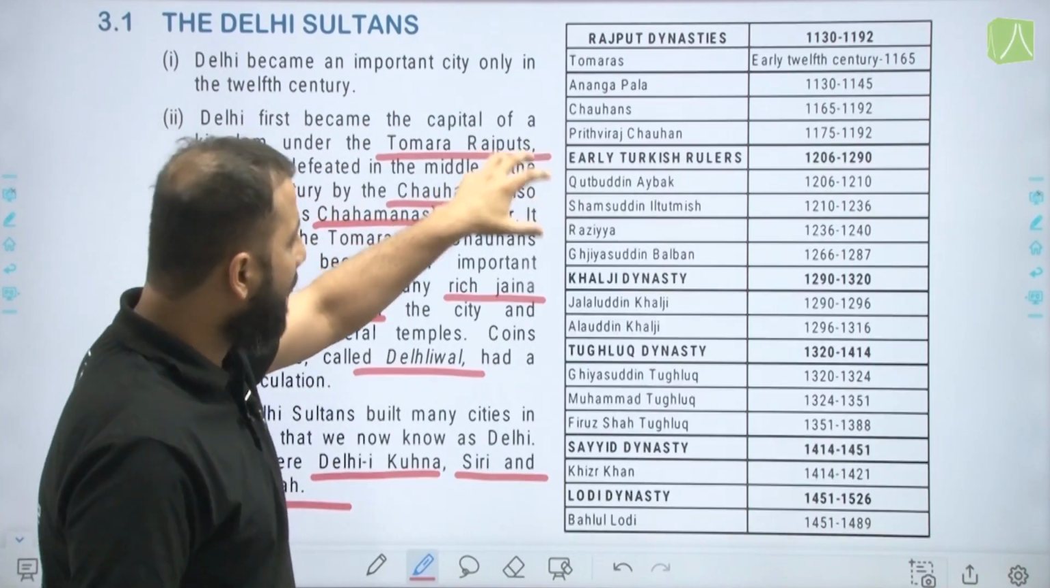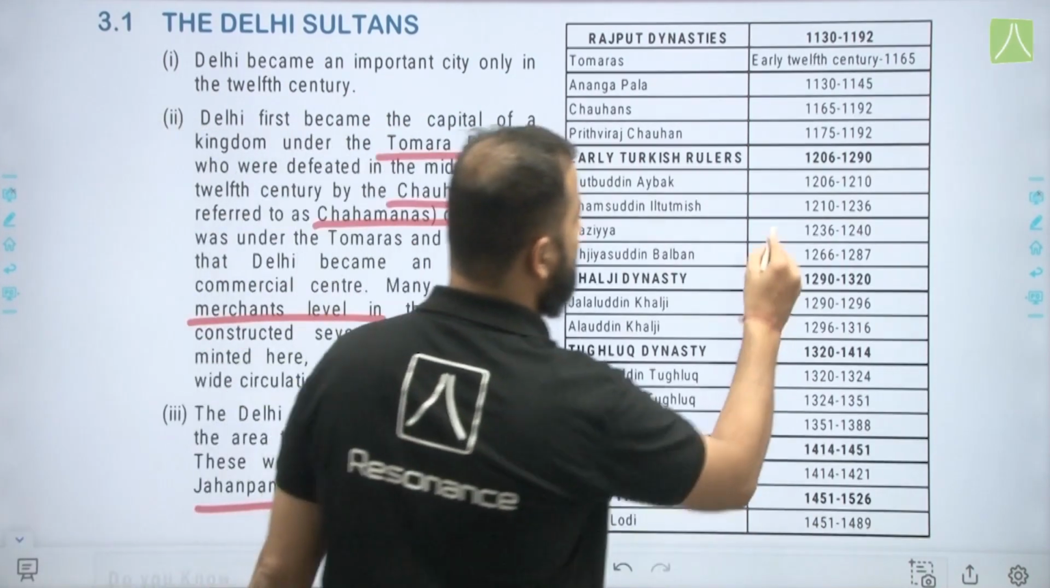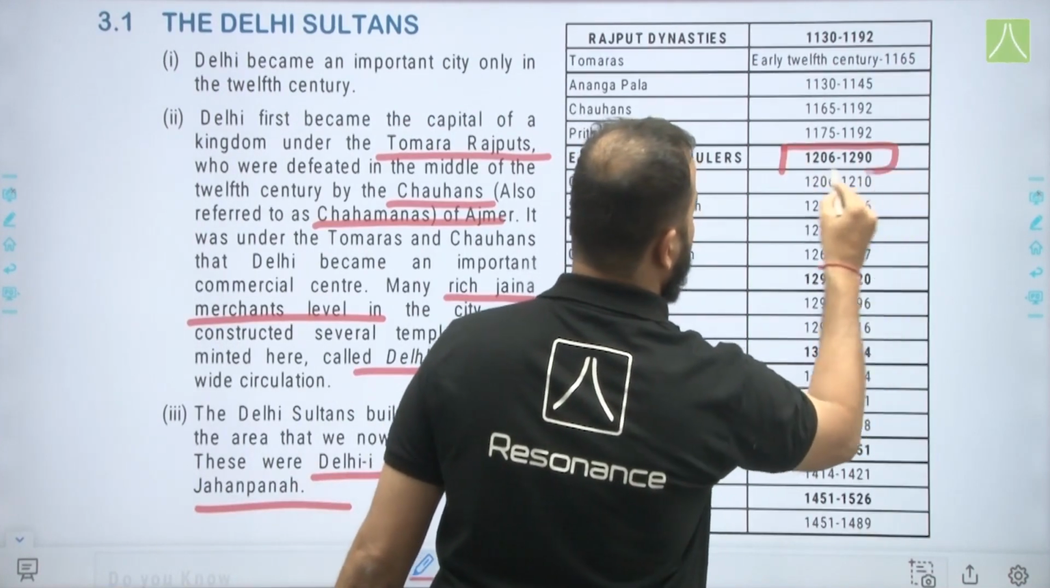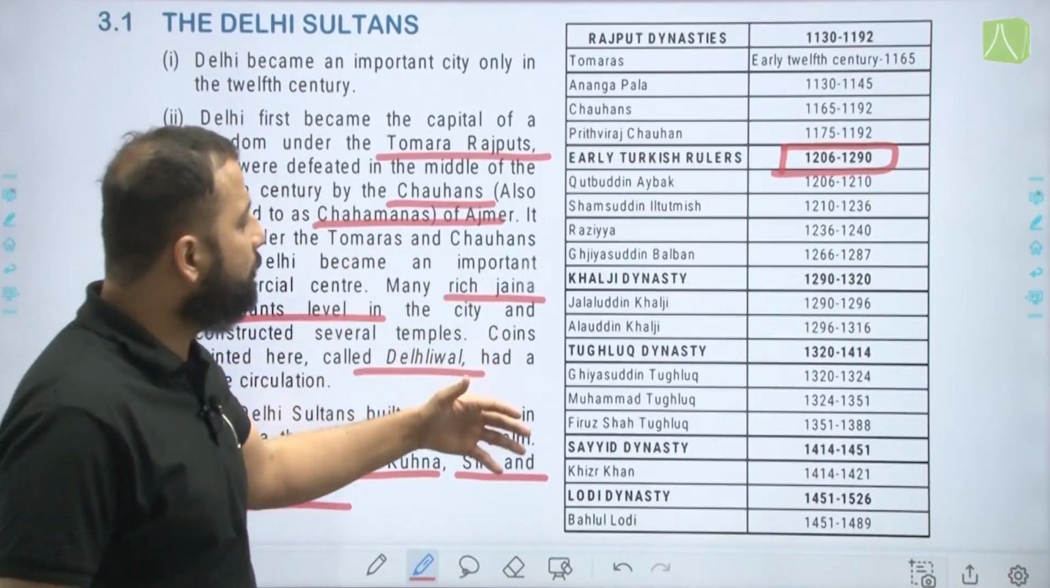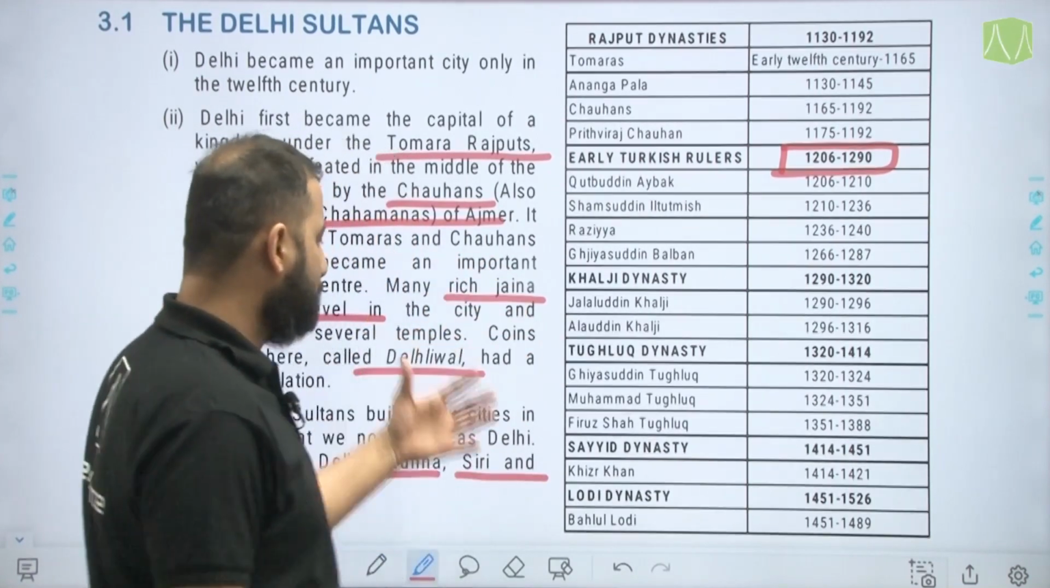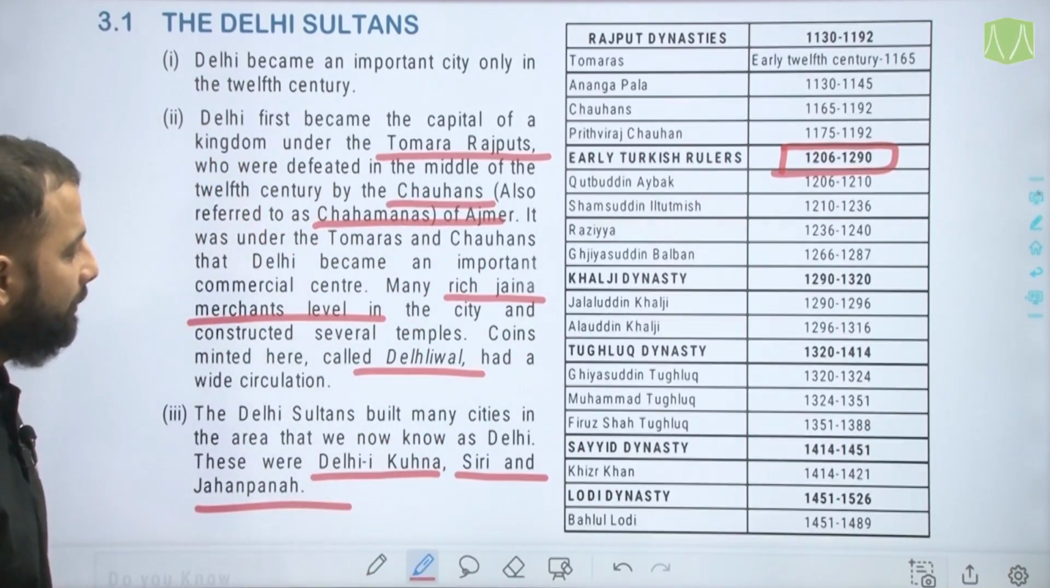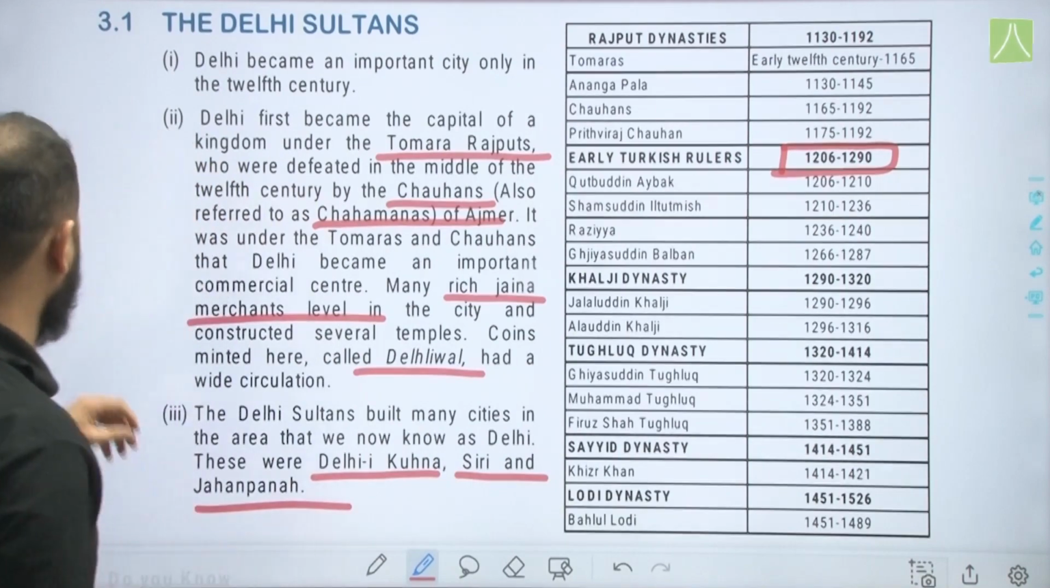Now these, you can see the Rajput dynasties, then the early Turkish rulers or the Sultanate period starting from Qutbuddin Aybak, that is in 1206. Then came the Khalji dynasty or the Khilji dynasty, Tughlaq dynasty, Sayyid dynasty, and finally the Lodhi dynasty.